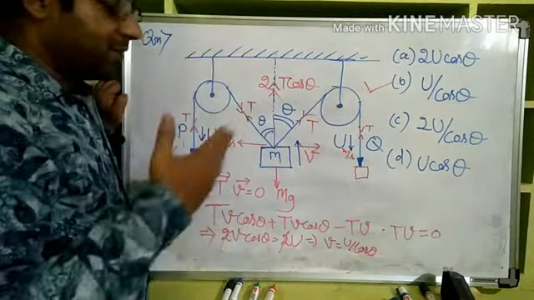This much is equal to 0, which implies that T got cancelled. 3A is equal to 12, isn't it? Implies that A is equal to 12 by 3, 4 meter per second square. So your answer is this.